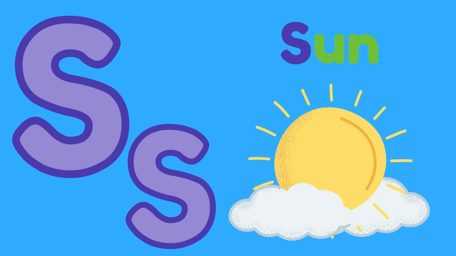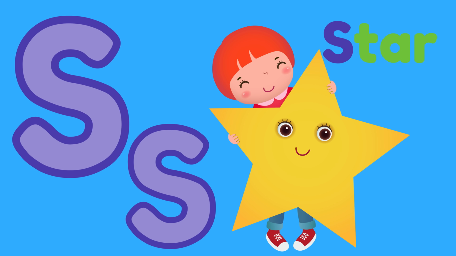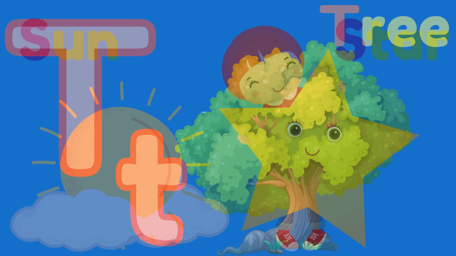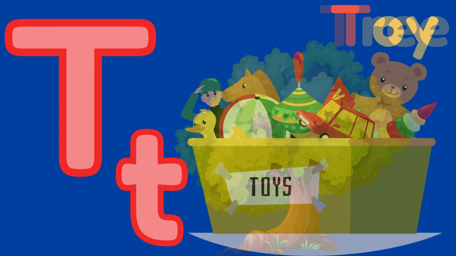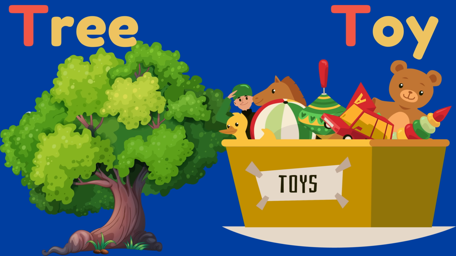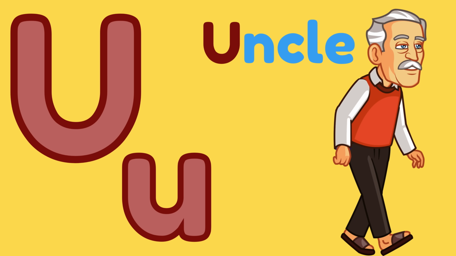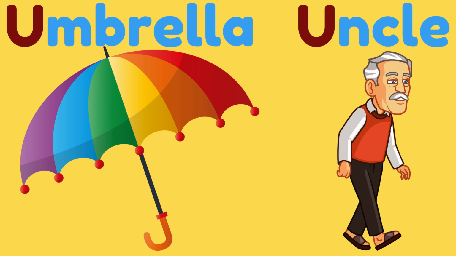S for sun, S for star, S, sun, star. T for tree, T for toy, T, tree, toy. U for umbrella, U for uncle, U, umbrella, uncle.